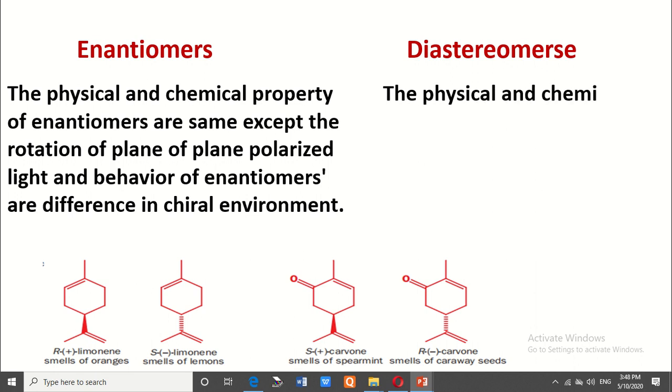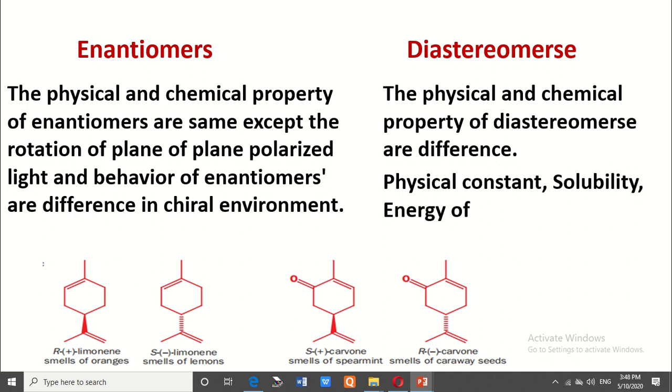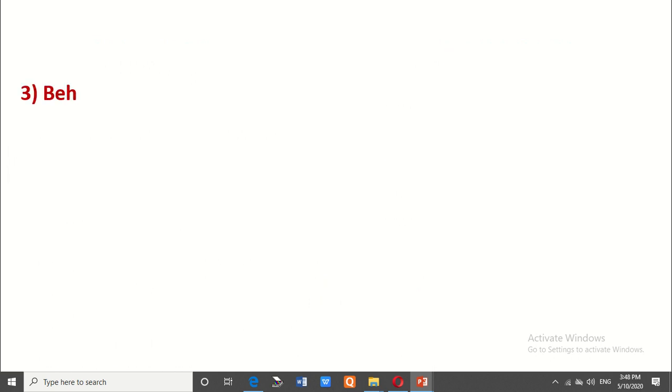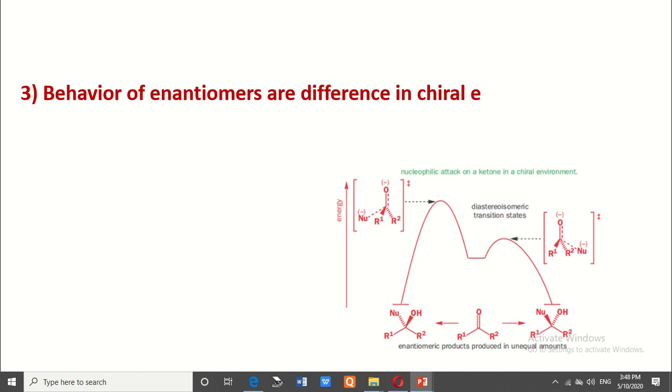But in the case of diastereomers, the physical and chemical properties are different. Means physical constants, melting point, boiling point, solubility, energy of activation during the reaction, the rate of reaction, one is a faster form and one is a slower form, and many other properties of diastereomers are different. But why do enantiomers give different behavior in a chiral environment?